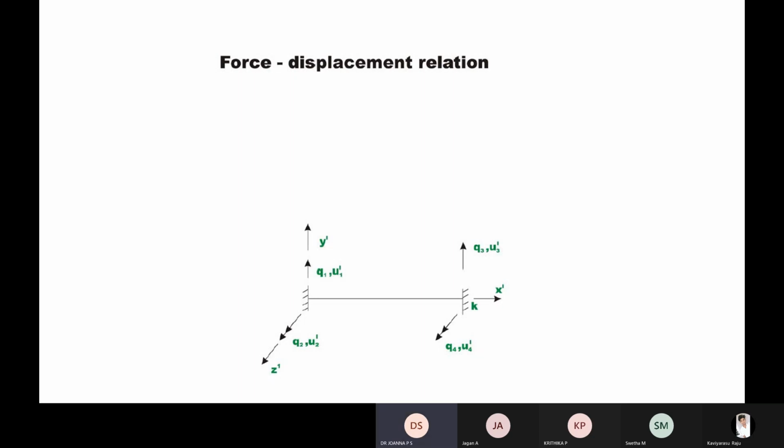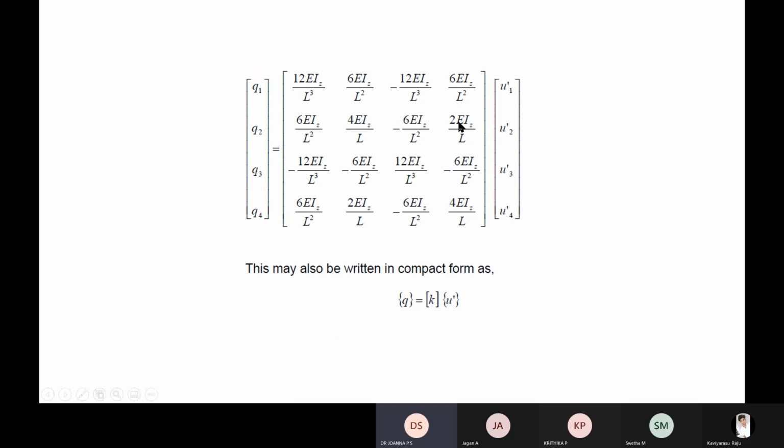Have we finished? Then one thing you do, you move on. I'll move on to the next slide. Now we will explain the real meaning of stiffness and the relation. Just copy this down one more time.